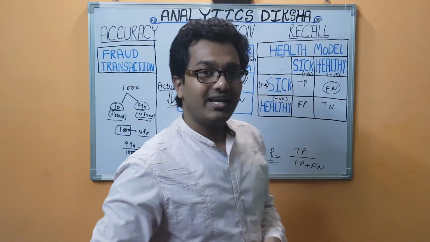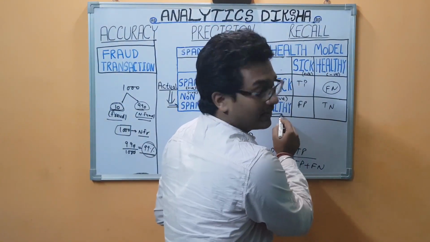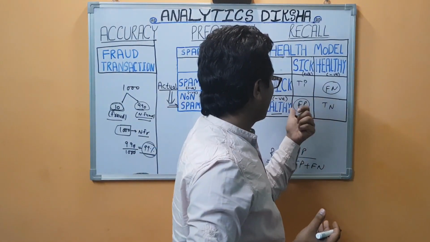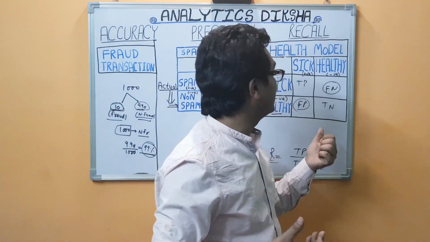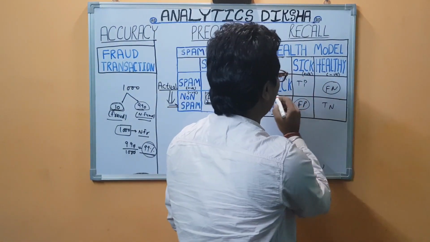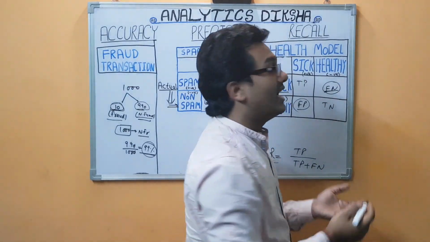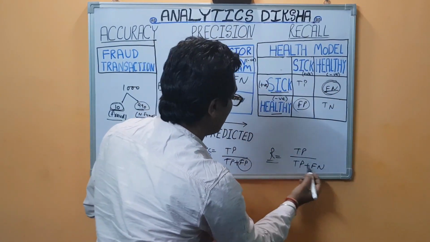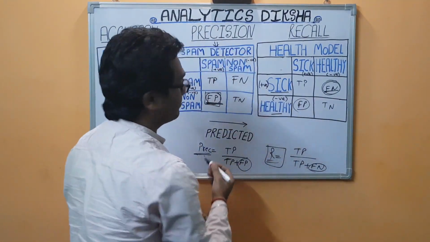Now you can think in a different way as well. If your patient is healthy and your model is saying he is sick, it is still okay. If he is really healthy, then later on also we can identify him as healthy, so as of now if the model is saying sick, it is okay. But it is very, very bad if the user is sick and your model is saying he is healthy. So in this case the false negative is important, and you want to minimize this. To minimize it, you can see that from precision and recall, only recall contains the false negative. So here recall is more important than precision.